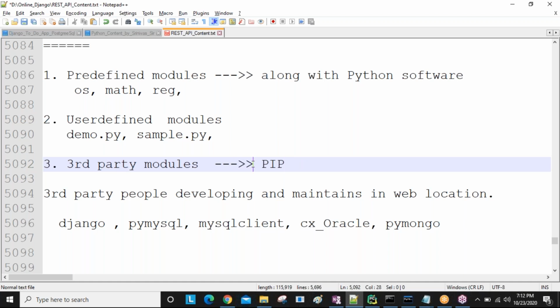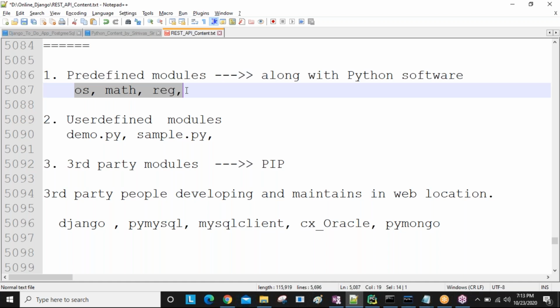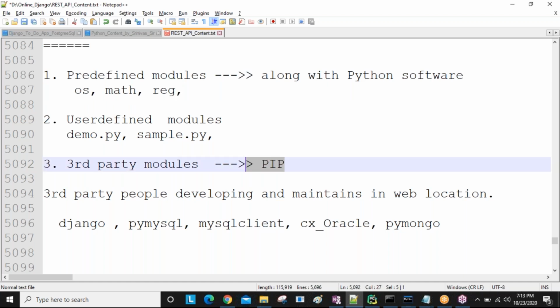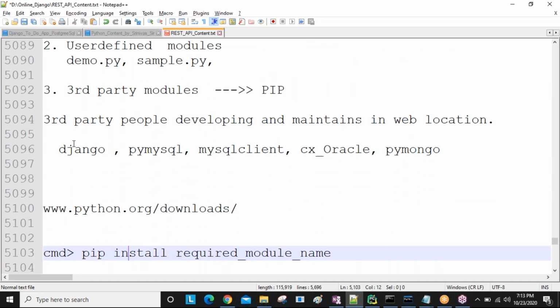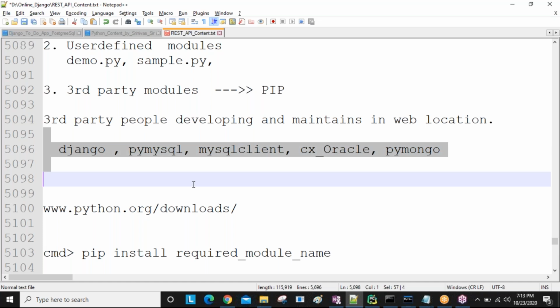When you install a particular module using pip, that module is stored along with the Python predefined modules. Wherever the predefined modules are, in that same place the third-party modules are also stored. Remember that. Hundreds of third-party modules are there. For example, these are all third-party modules only. Remember that.